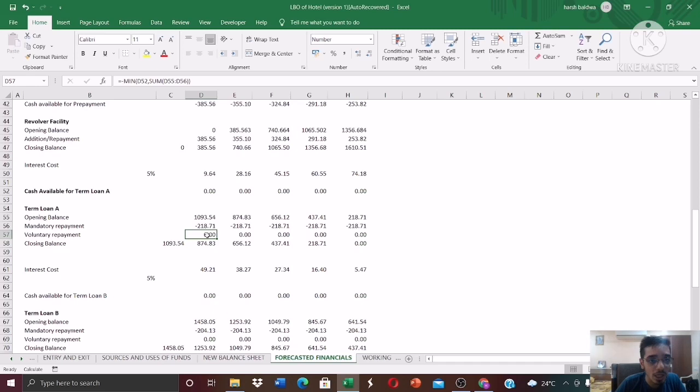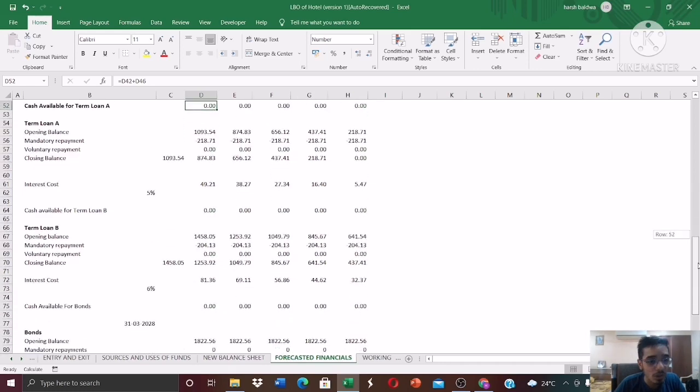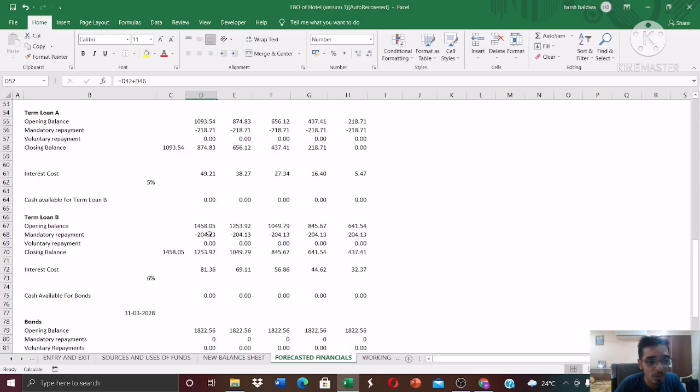So there's no cash remaining. If there was any, we would have taken that to repay the debt early. As you can see over here, it's zero, right? So I'll tell you how we calculated this as well. And again, do the same thing for term loan B.